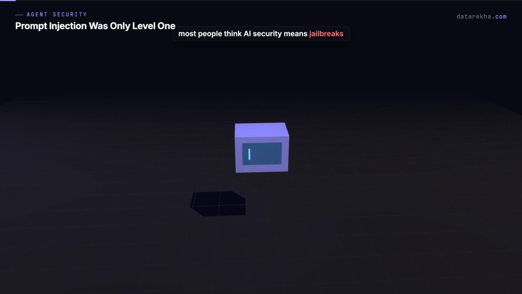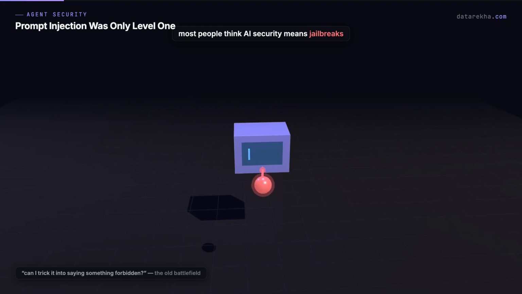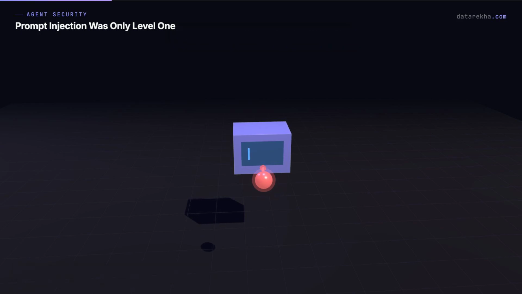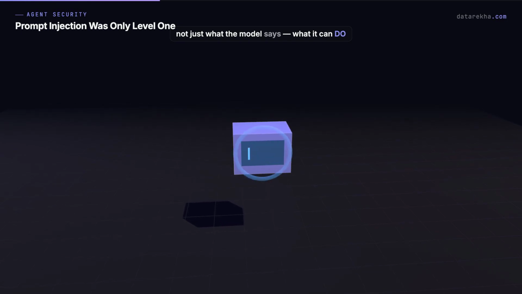Most people still think AI security means jailbreaks. Can I make the model say something forbidden? Can I trick it with a clever prompt? But that was the old battlefield. The new problem is not just what the model says. The new problem is what the model can do.